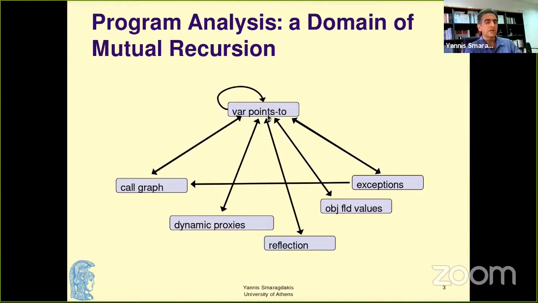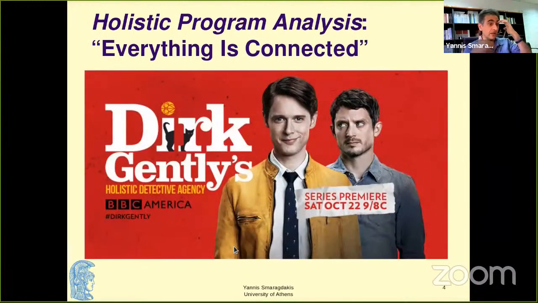The same kind of mutual recursion exists between all sorts of different sub-analyses. We can think of analyzing dynamic features of a programming language. Like in Java, we have dynamic proxies and other dynamic loading techniques. We have reflection. All of that, the best techniques that have been proposed for analyzing them are in mutual recursion with the base analysis of value flow through the program. Now, what we would like to do is encode all of these little boxes separately, but we want to have them interact as seamlessly as possible. So that's roughly the goal of DOOP.